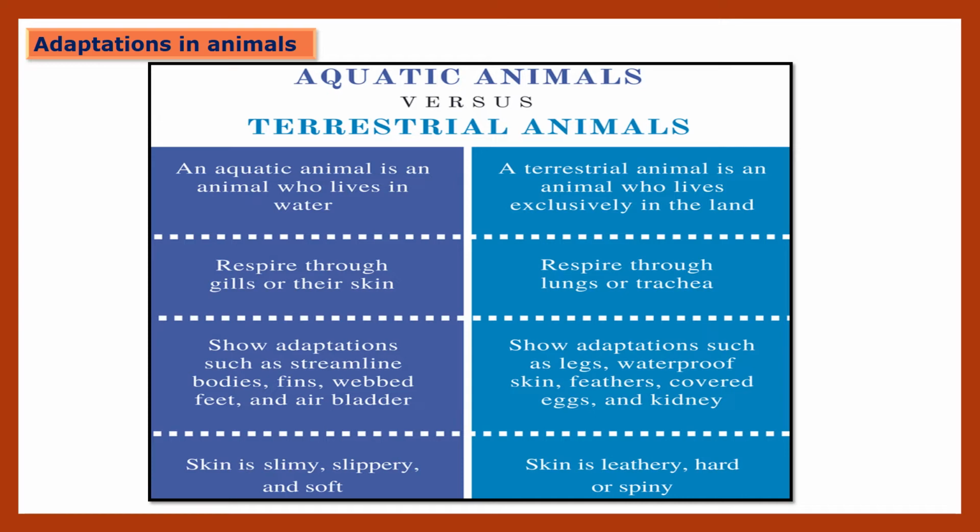Aquatic animals show adaptations such as streamlined bodies, fins, webbed feet, and air bladder. But in terrestrial animals there is adaptation of their legs, waterproof skin, feathers, and covered eggs and kidney. The aquatic animal's skin is slippery and soft, and the skin of a terrestrial animal is leathery, hard or spiny.